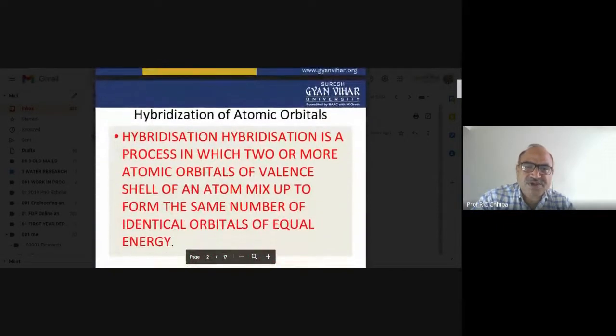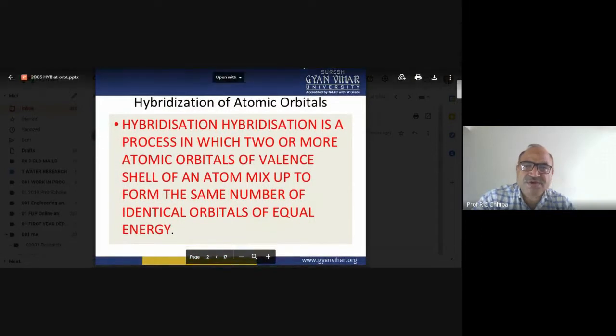Now we come to the hybridization of atomic orbitals. Hybridization is a process in which two or more atomic orbitals of the valence shell of an atom mix up to form the same number of identical orbitals of equal energy. I have discussed this earlier. So we can say identical orbitals of equal energy.